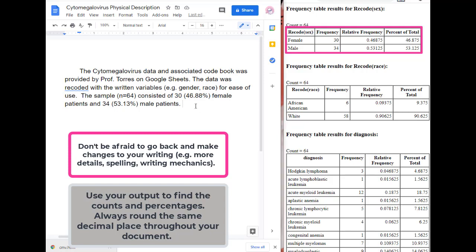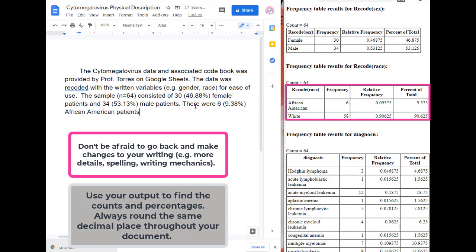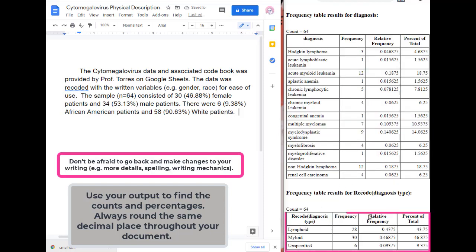Let's talk about the racial demographics. So I can write there were 6, 9.38% African American patients and 58, 90.63% white patients. So I'm going to go ahead and talk about the diagnosis types. The patients' diagnoses were categorized into 3 diagnosis types.